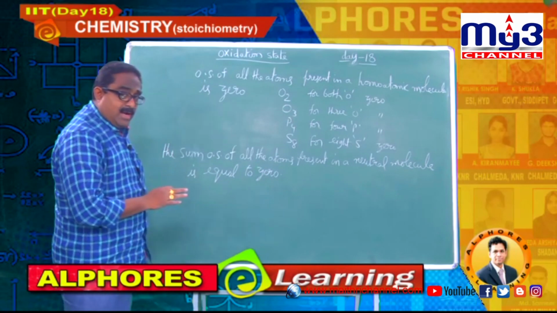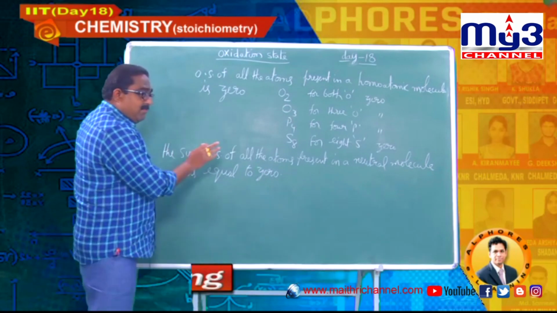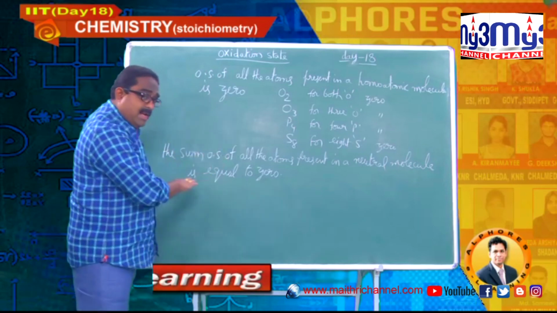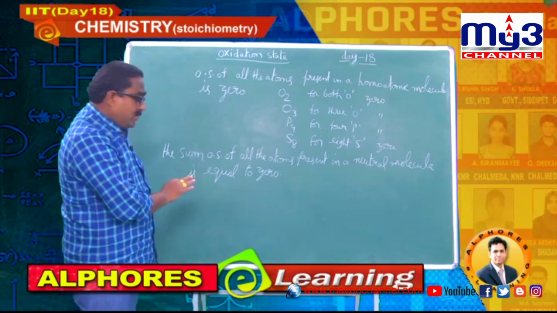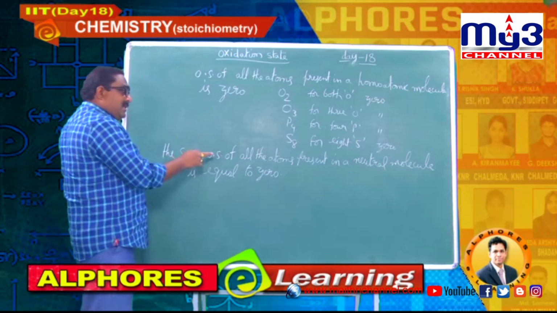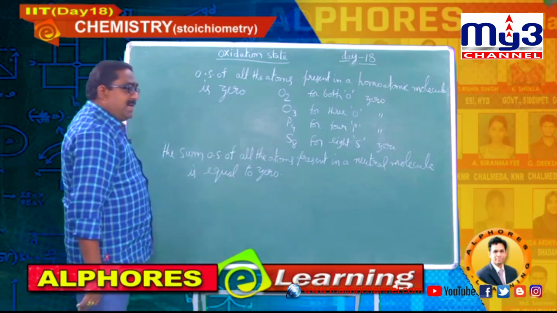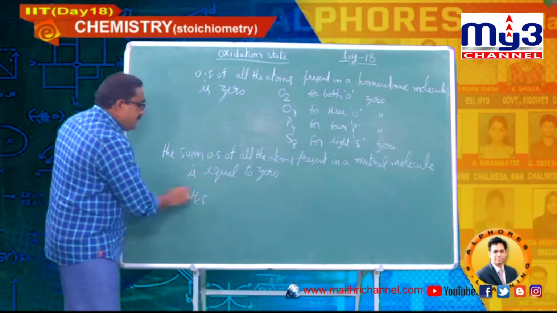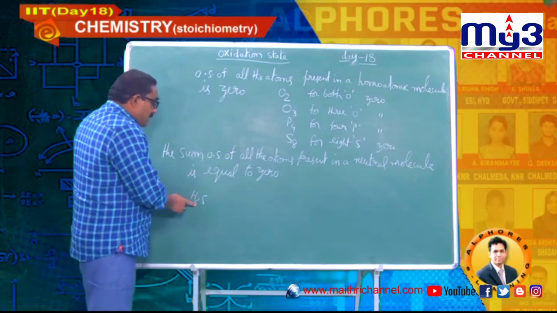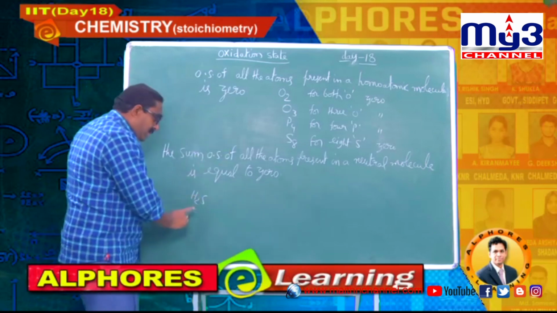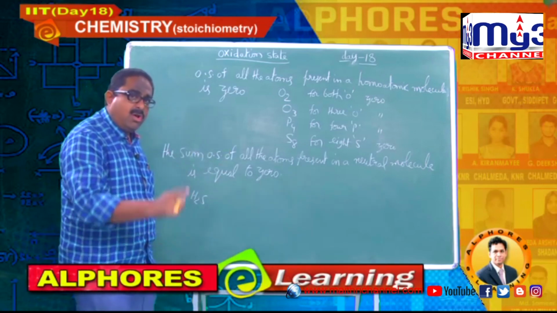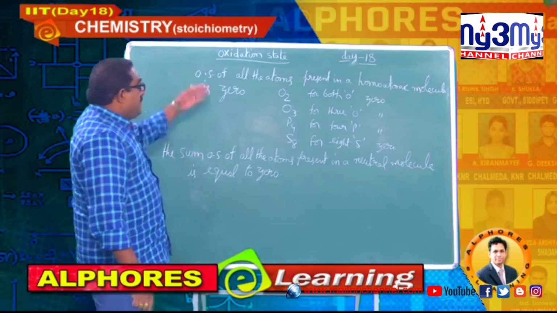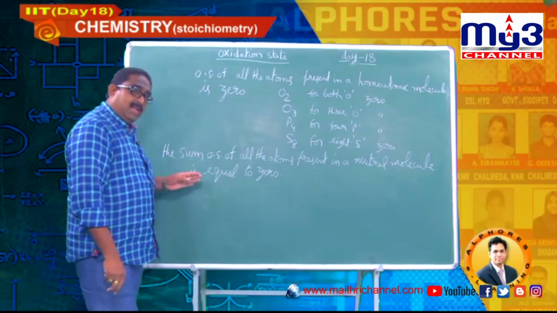As of now, I am not going to give the example here. After finishing some more rules, I will give examples for everything you are writing now. Okay, students, please write down: the sum of oxidation states of all the atoms present in a neutral molecule is equal to 0. Say for example, H2S: the oxidation state of hydrogen for both the hydrogens plus the oxidation state of sulfur should be equal to 0. That is the meaning of this statement. Please note it down, and then I will go for the next statements.